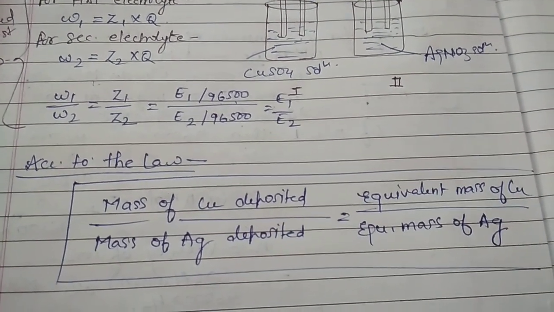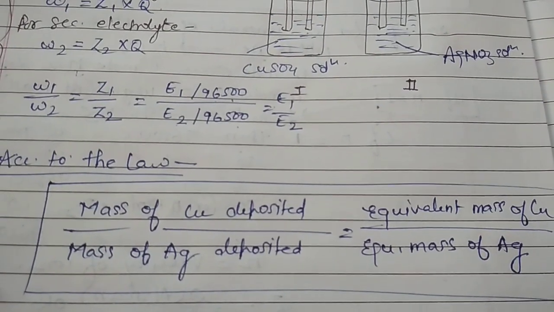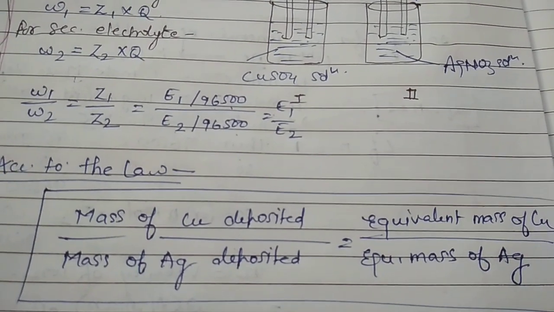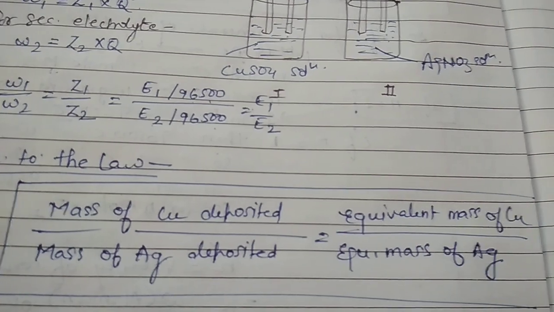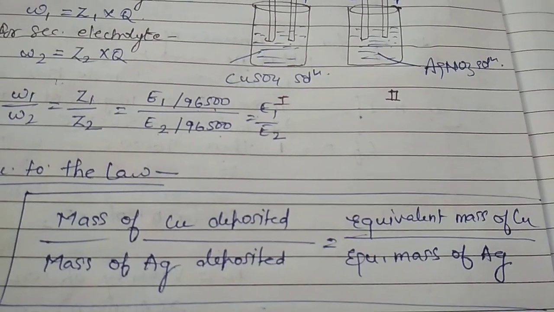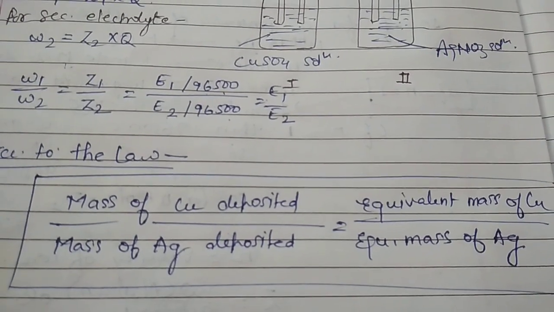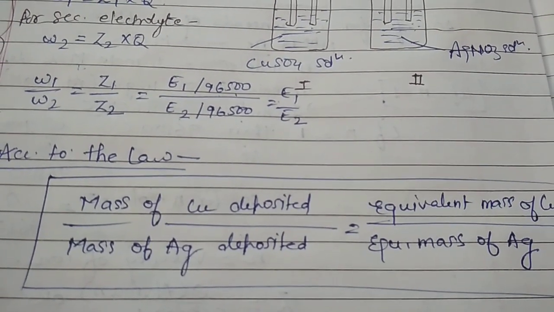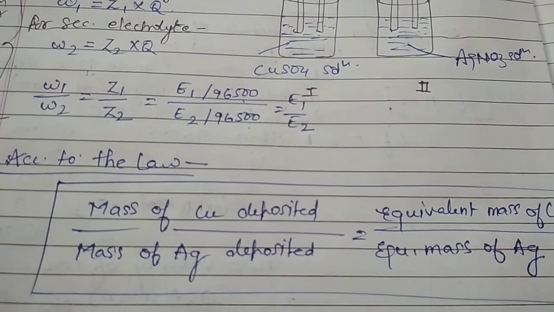Now you are to study it. Listen to the video carefully, read it from the book. If there is any problem, you can ask. And tomorrow we will discuss a number of numericals based on these two laws, and we will find out the volume, the mass deposited, the volume liberated, and the current passed. These values we can calculate with the help of different examples. Thank you.